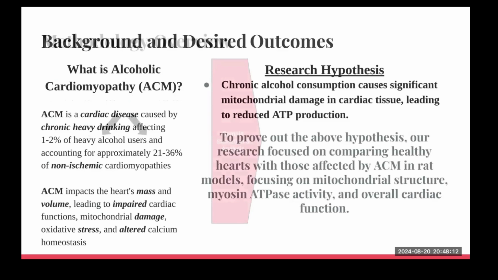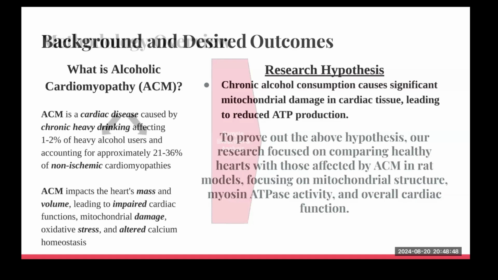So here is an overview of our method. To test our hypothesis, we compared heart tissue from healthy rats with those affected by ACM. As you can see on the left here, we had two groups: our control, which had a healthy diet, thus a normal heart, and our alcohol-rich diet group, as you can see on the right arrow, that had a heart with dilated cardiomyopathy, or ACM.